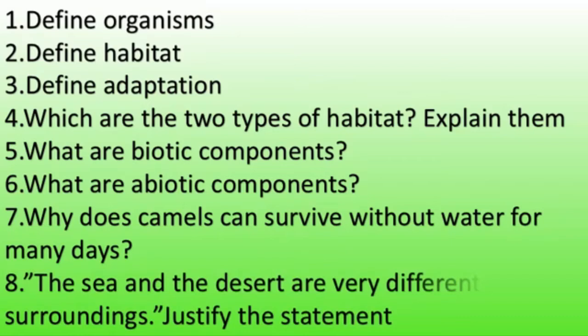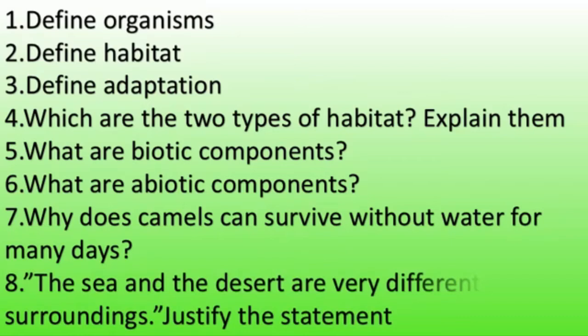Okay, the sea and the desert are very different surroundings. Justify the same. That is a very direct statement taken from your textbook, same paragraph. The sea and the desert are very different surroundings. Justify the same. What do you have to write? You just have to write about the climatic conditions, and you have to list down the adaptations adopted by the organisms in that area. Okay, so what about the sea?